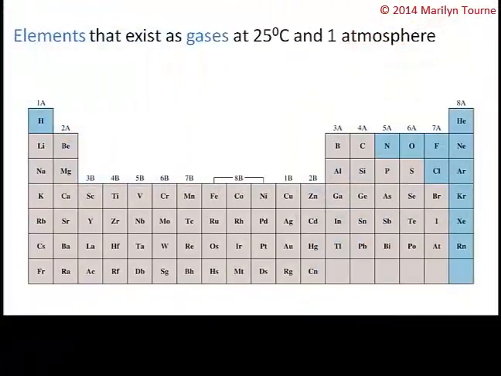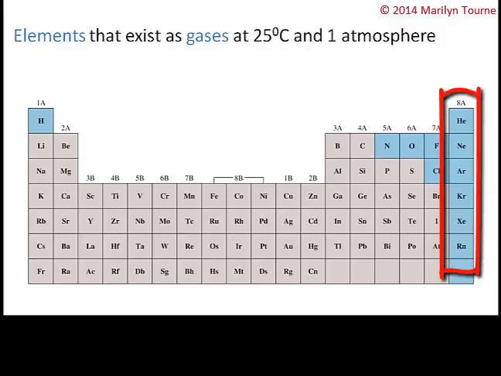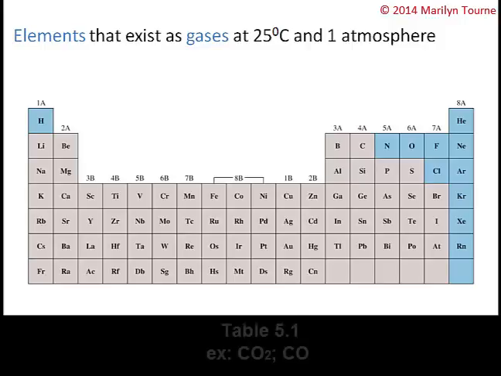This is figure 5.1 from your book, and it shows the elements that exist as gases at 25 degrees Celsius and 1 atm. The noble gases, the ones that are in group 8, are monoatomic, okay, and the other ones exist as diatomic molecules. It's important to note that there are some compounds that do exist as gases naturally, and these are shown in table 5.1. For example, nitric oxide or carbon dioxide or carbon monoxide. Those are all naturally existing as gases.